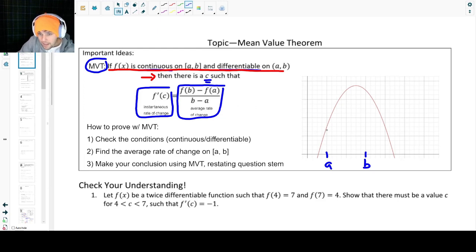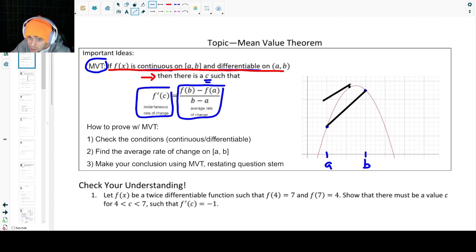So that means that the average rate of change, which would be a secant line that goes from here to here, so this would be our average rate of change. That's this part over here, f of b minus f of a over b minus a, right? The slope of that has to be equal to the instantaneous rate of change for some value inside this interval. And it's kind of hard to see, but maybe up in this region, if we were to sketch out a tangent line, that tangent line would match.